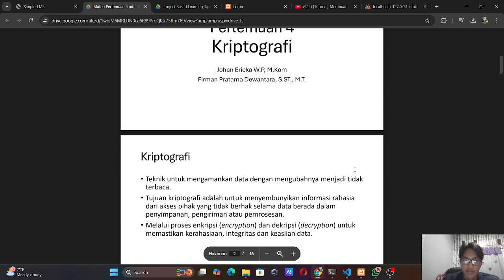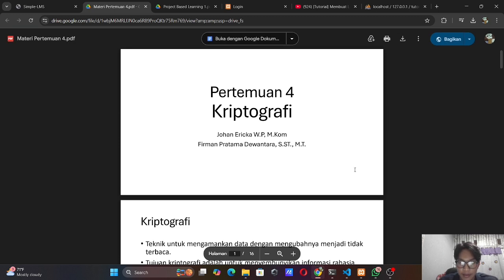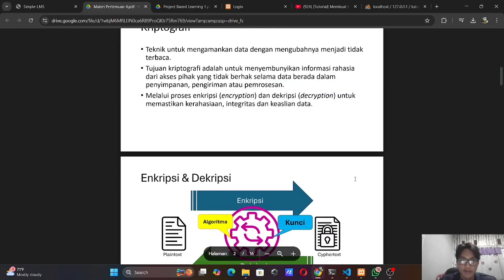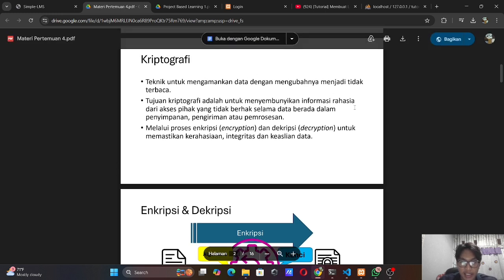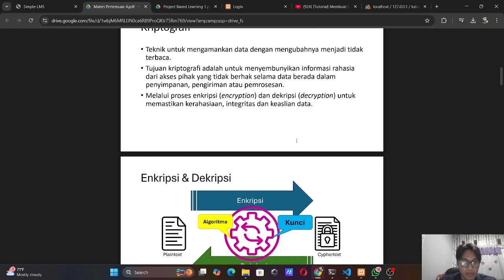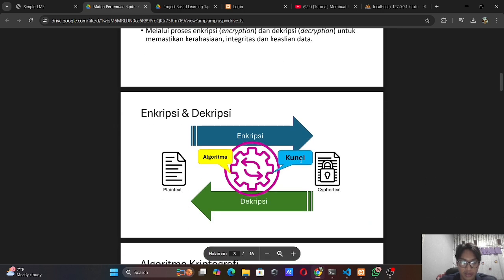And today, Pak Johan, I want to explain week 4, which is cryptography. Cryptography is a technique for securing data by making it unreadable by the admin or by other users. The purpose of cryptography is to hide confidential information from others' access while the data is in storage.